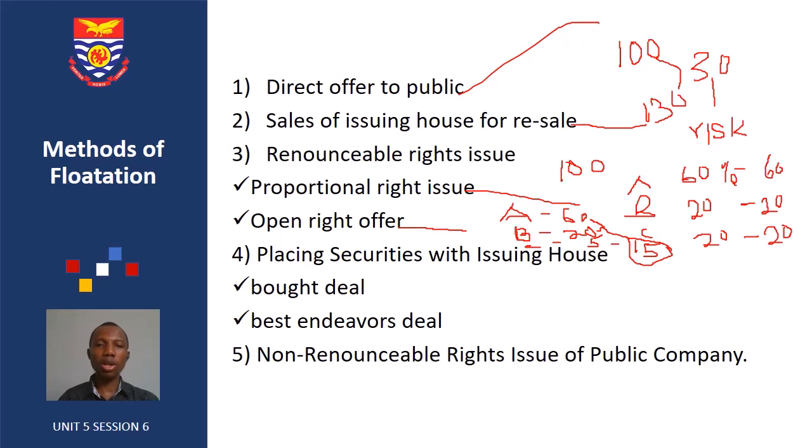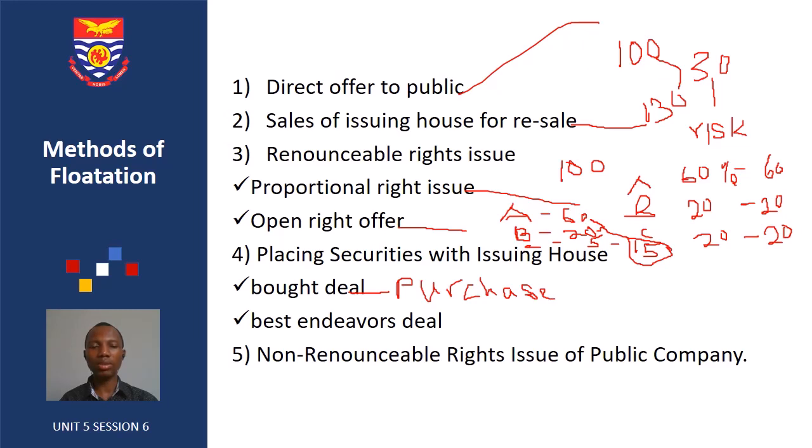With a bought deal, the issuing house will purchase the shares or the security at a lower price and sell it at a higher price. Any gain that the issuing house gets, it will keep, because they are selling at a higher price than what they bought. They bear the risk if they are not able to sell all the securities.